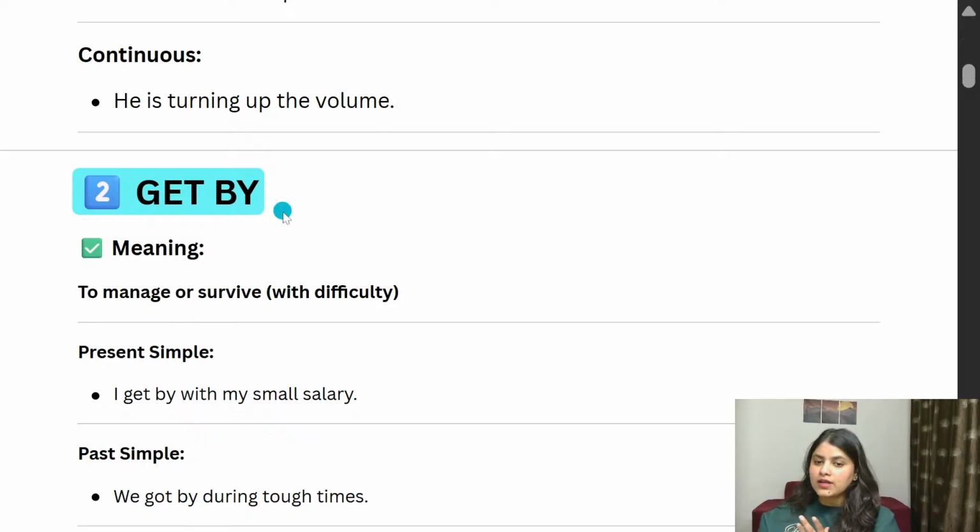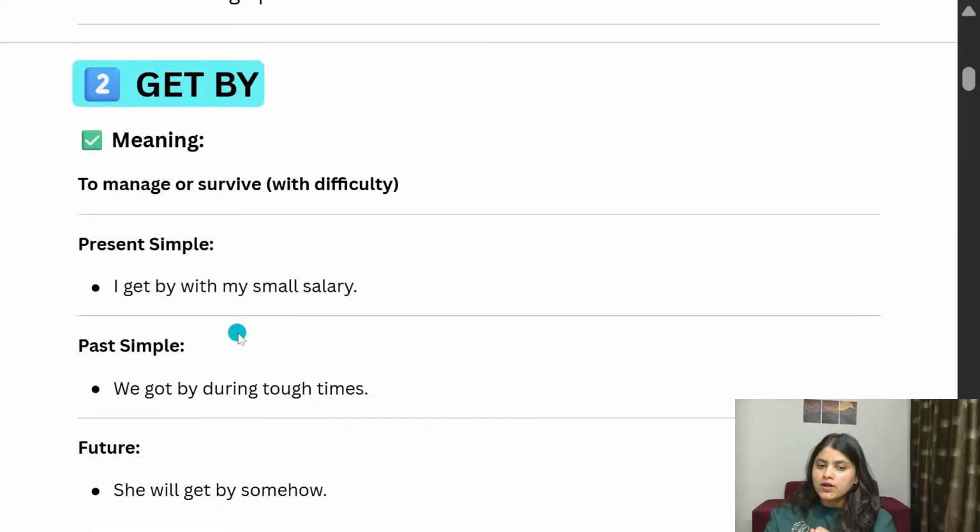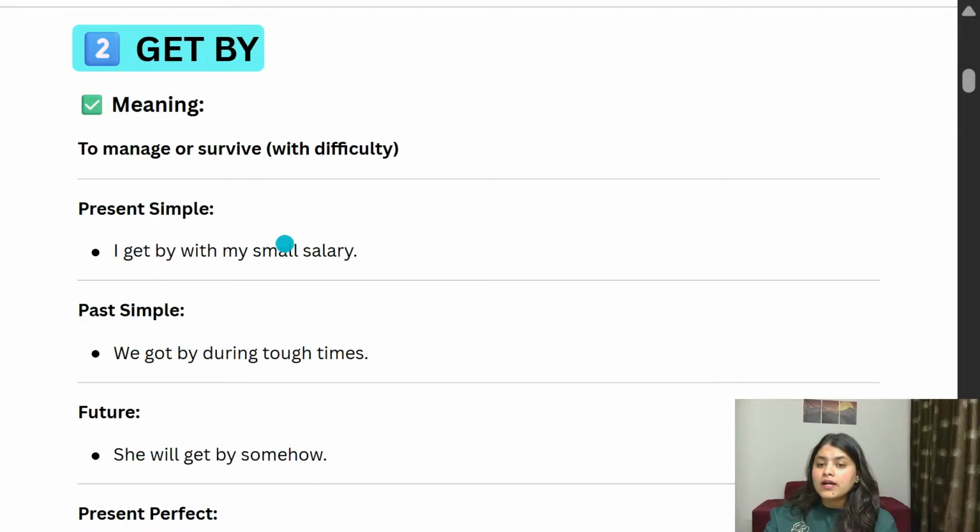Get by. What do you understand by this? Here you guys can see the meaning also. When we say get by, that means to manage or survive. What do you understand by this? To manage or survive. Okay, we are going to see a few sentences that are going to help you to understand the meaning of get by. Get is a verb and then we are adding by. So get by means to manage or survive. So first sentence, I get by with my small salary means I manage with my small salary. Or you can say I survive with my small salary.